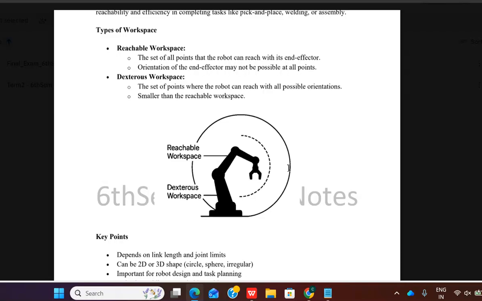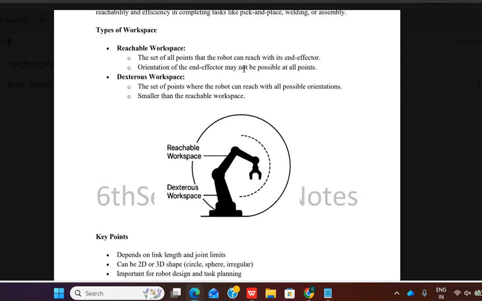The reachable workspace is the set of all points that a robot can reach with at least one orientation, though a specific orientation may not be possible at some points. The dexterous workspace is the set of points where the robot can reach with all possible orientations. It is smaller than the reachable workspace.